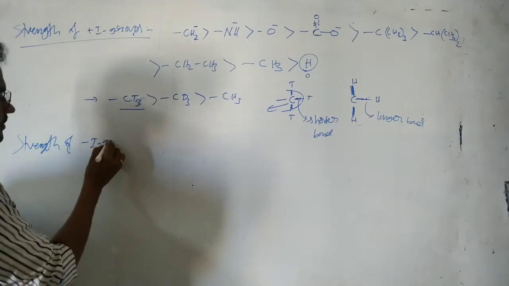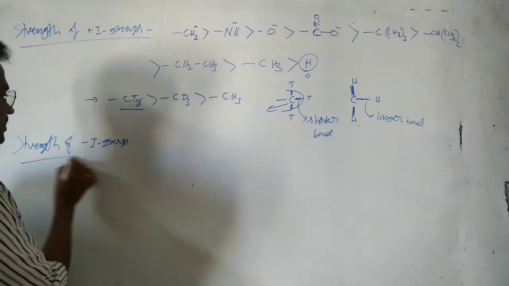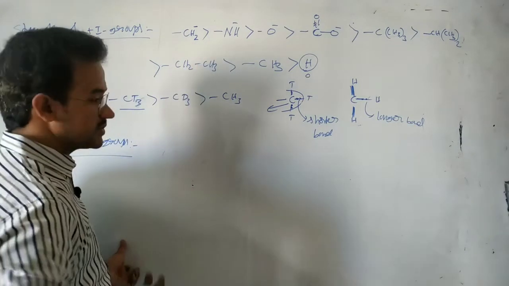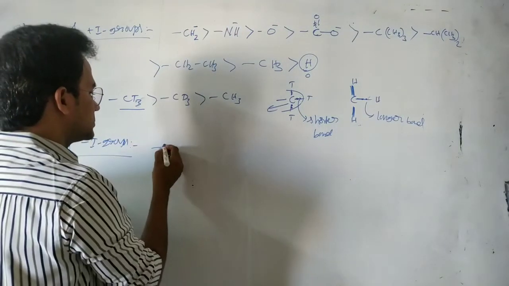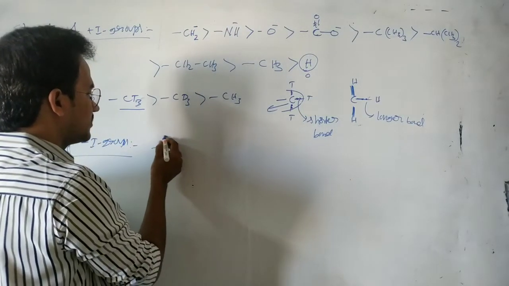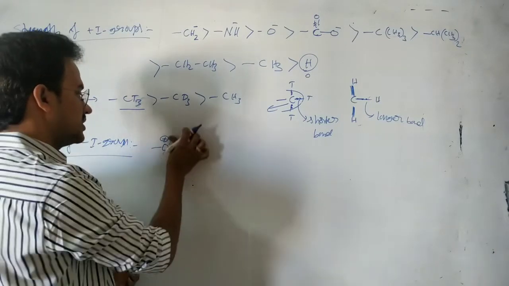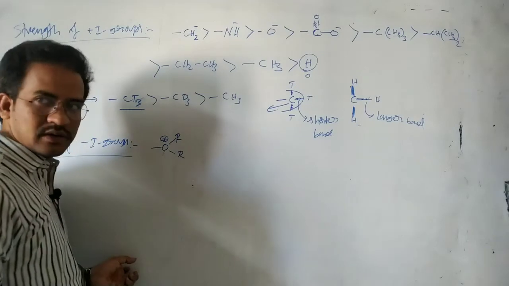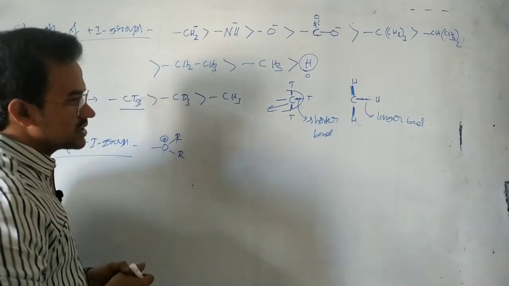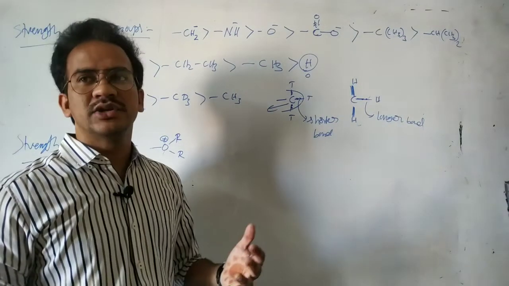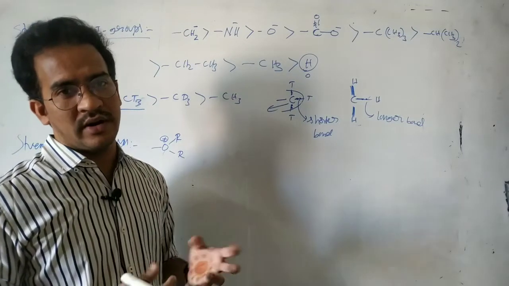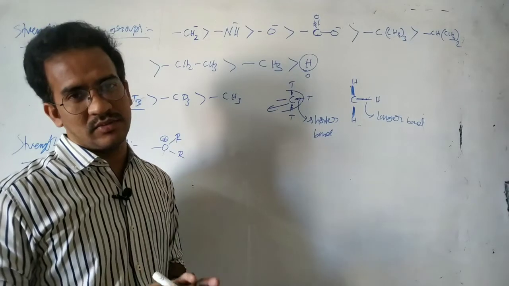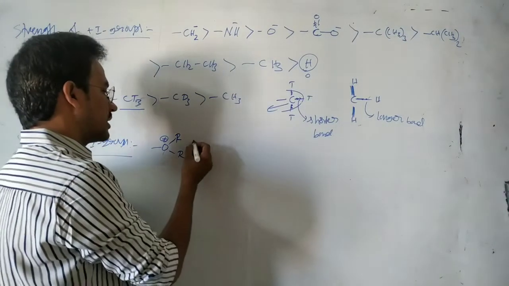And next, strength of minus I groups. Similarly, positively charged groups are the very strong minus I groups. You see in this case oxygen, OR2 plus, bonded with one alkyl group and bonded with another alkyl group. It is a very strong minus side group because oxygen is more electronegative and additionally it carries a positive charge, so it is electron deficient. The positive charge on the more electronegative atom is very less stable, so that is a strong electron withdrawing group.